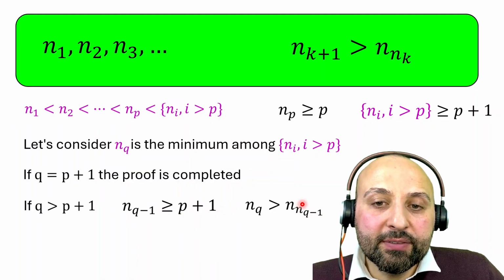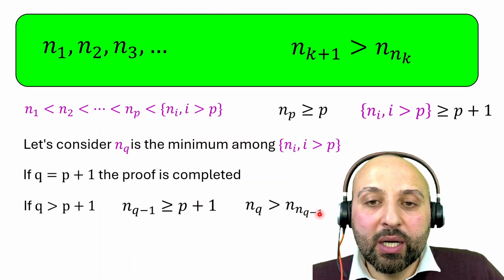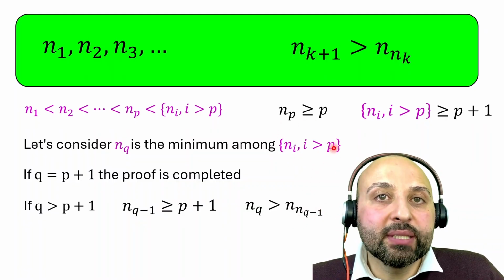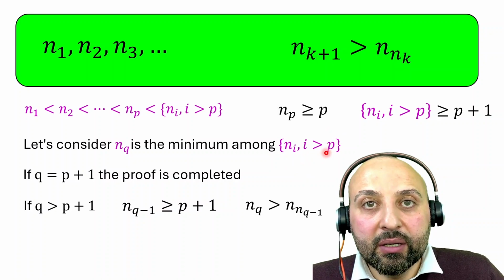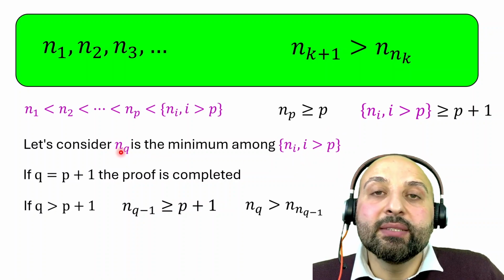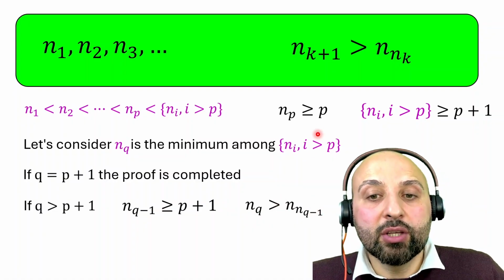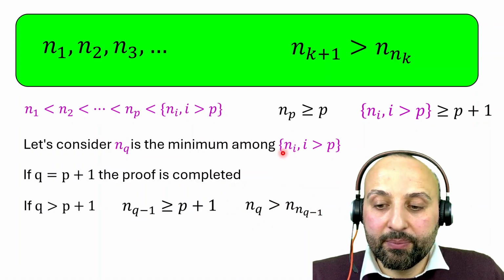If this is equal or larger than p plus 1, that means this number belongs to this set, where i is larger than p. But we assumed n_q is the minimum of this set, and now we show that n_q is larger than another number in this set, which is a contradiction.